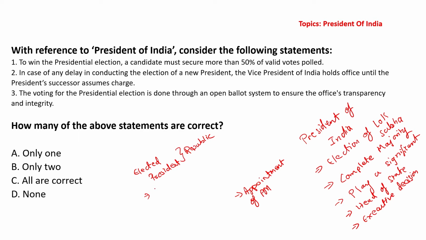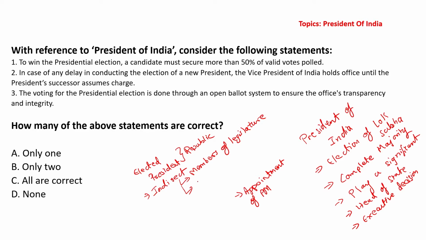Election of president first and foremost is indirect. Okay, who votes? People do not directly vote. Elected members of parliament, elected members of legislative assemblies of the state, and elected members of legislative assemblies of union territories. They basically vote in the election of president.